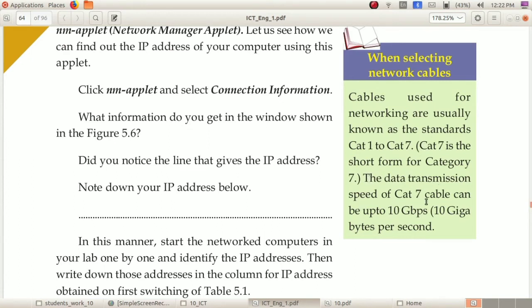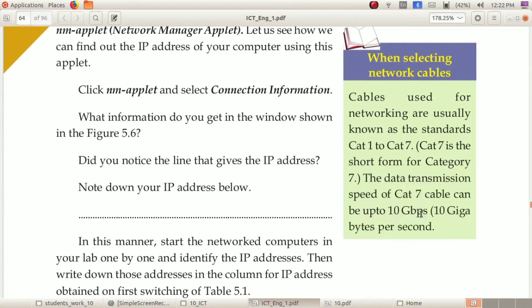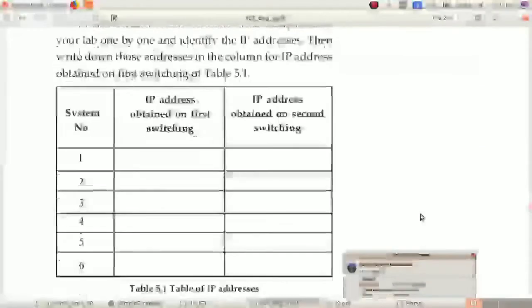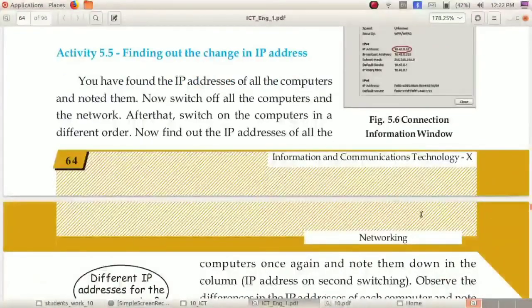The data transmission speed of category 7 cable can be up to 10 gigabytes per second. So here you have a one word question: the data transmission speed of category 7 cable is up to 10 gigabytes per second. You have to note that down.